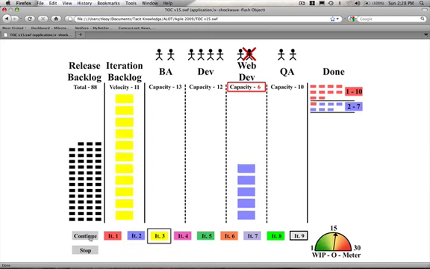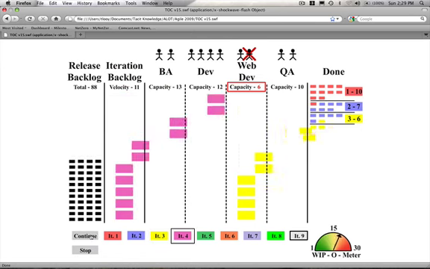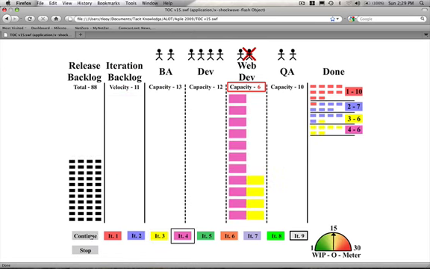For iteration 3, I'm sure you can anticipate what's going to be happening here. The amount of story cards backlogged inside of web development has increased to 10. Our workflow has been reduced down to 6 now. We didn't have anything in the QA queue, and therefore we only were able to get 6 story cards done. We're going to play this for one more iteration, and as you'll see, we're now going to have 15 story cards backlogged inside of web development. And our velocity, once again, is just at 6.